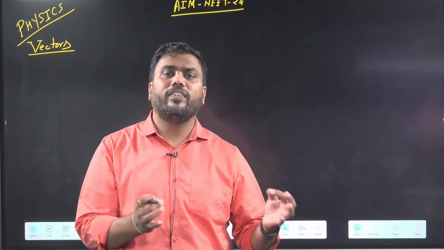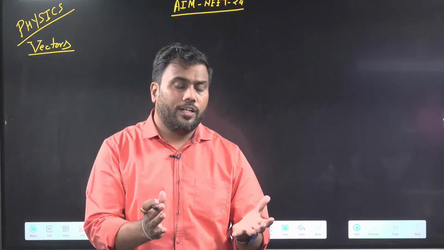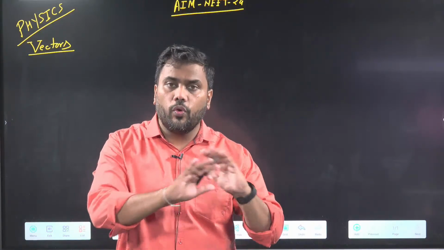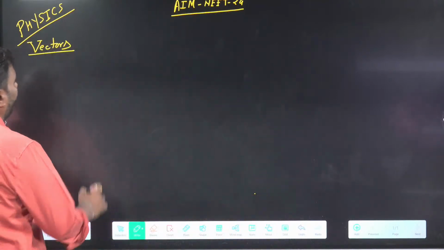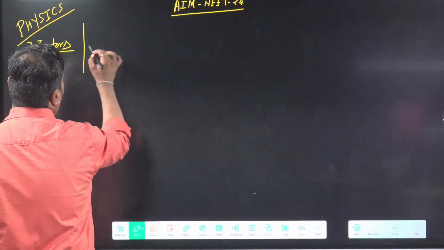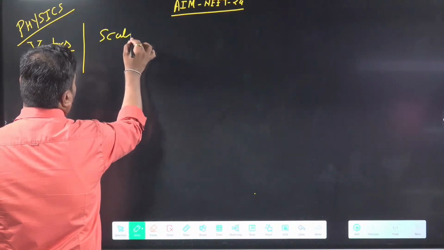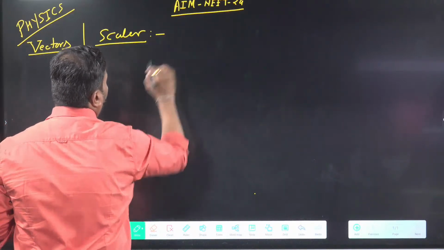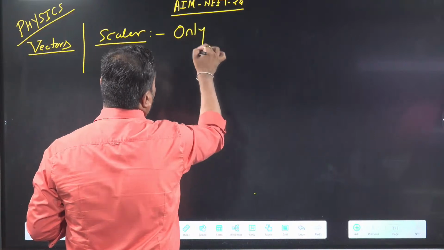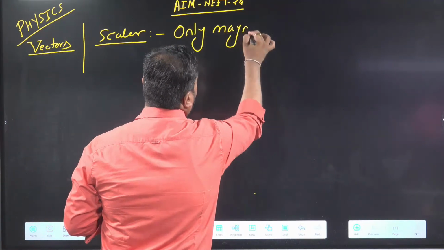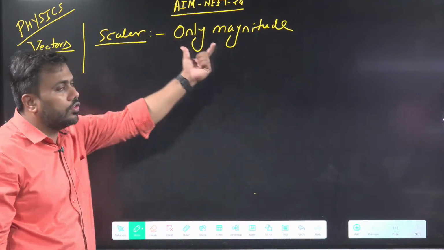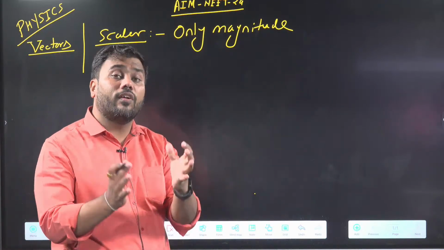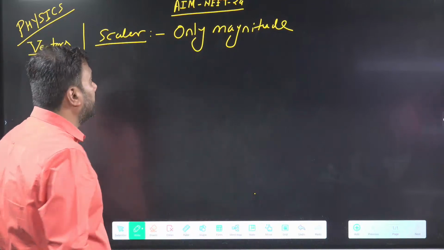So there are many physical quantities around us. To understand them, we don't require direction, only the magnitude is sufficient. These kinds of quantities are called scalars, in which only magnitude is sufficient. Only magnitude is required to understand them. Scalar physical quantities are the quantities which require only magnitude to completely understand them.